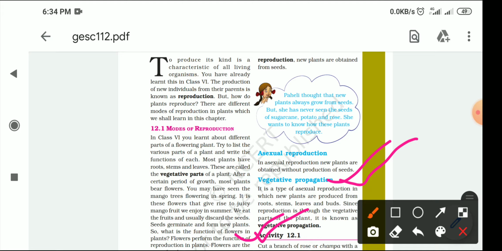You have seen asexual reproduction many times, done by your parents also. Like when your mother is growing a rose plant, is she spreading the seeds of the rose? No, she is just taking a cutting of the rose and implanting it in another soil. After some time you saw that the rose plant started growing because of vegetative propagation.